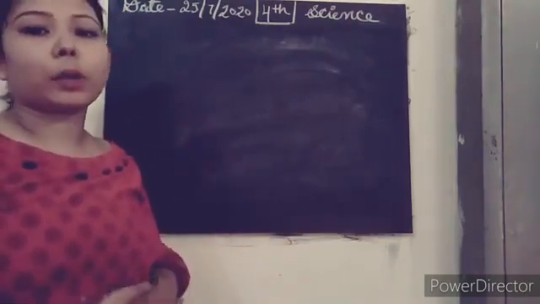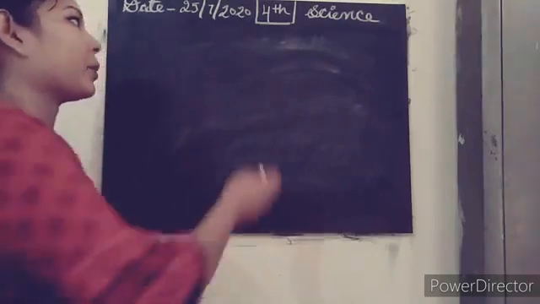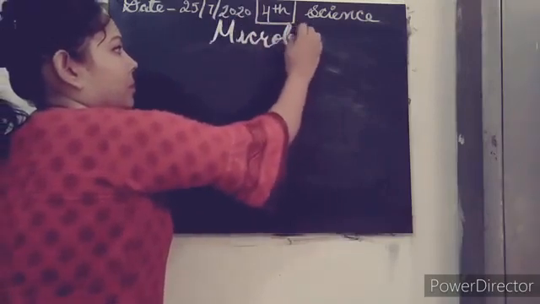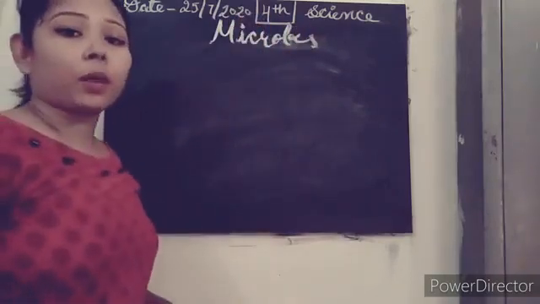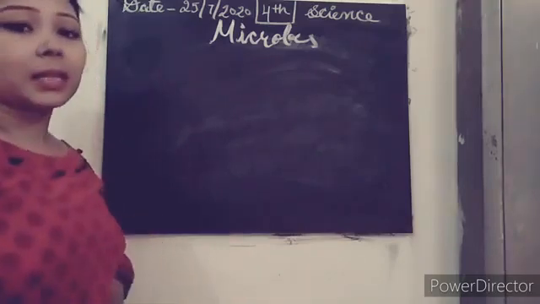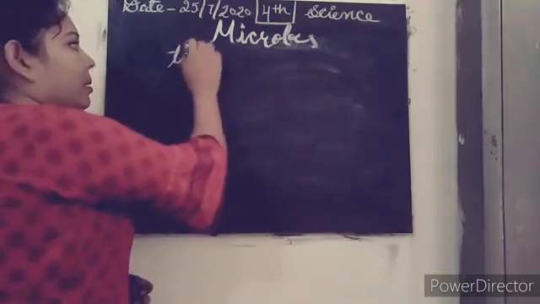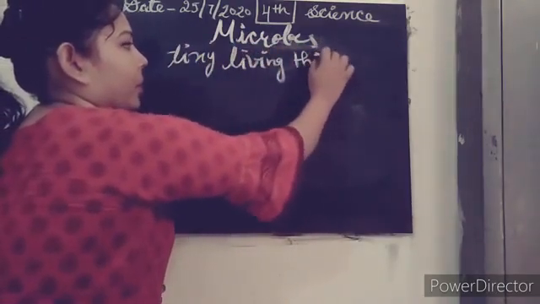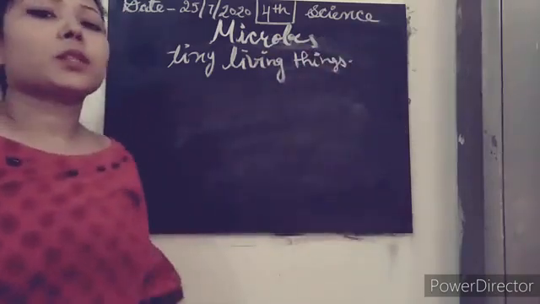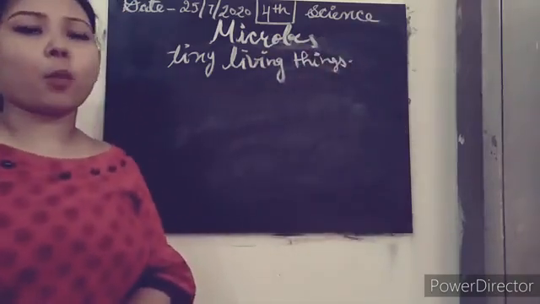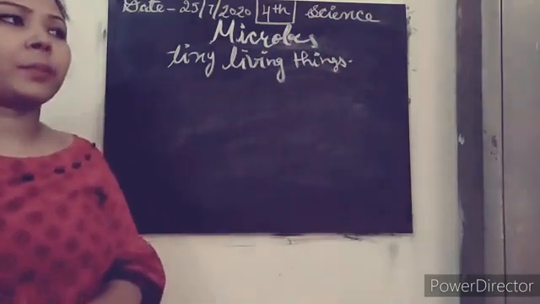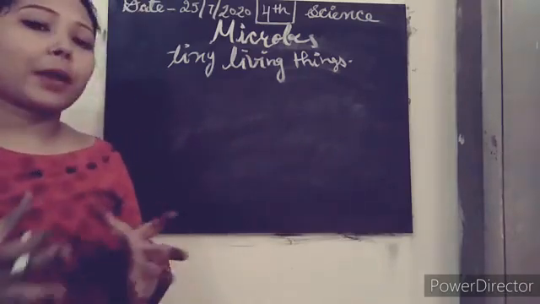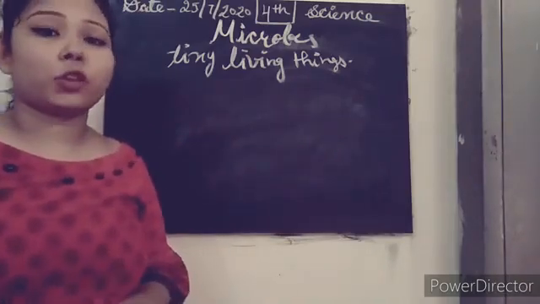So, our topic was teeth and microbes. About teeth, we have already discussed, and another one we have is microbes. Got it? So what are microbes? Microbes are tiny living things. There is a lot of variety of microbes in our world, and among them, some are good for our health and some are harmful for our health. So the microbes that harm our body are known as germs.